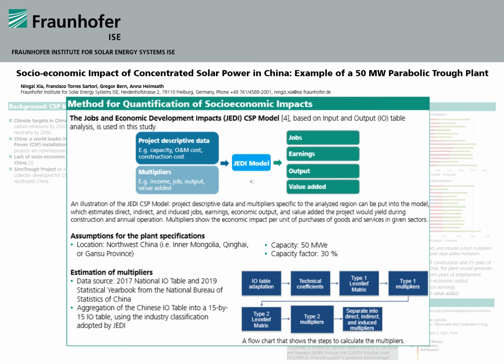The flowchart on the right shows the key steps to calculate the multipliers. Consequently, 4 categories of multipliers, income, job, output, and value-added multipliers were calculated. For each category, direct, indirect, and induced multipliers were derived.